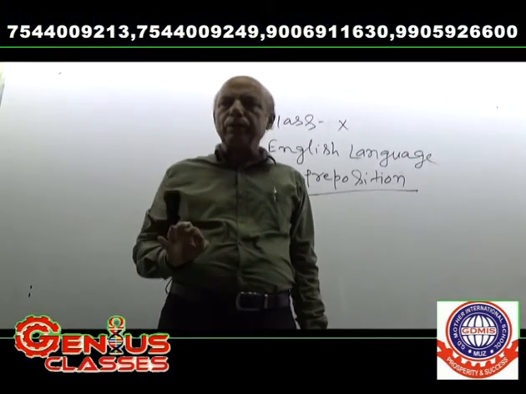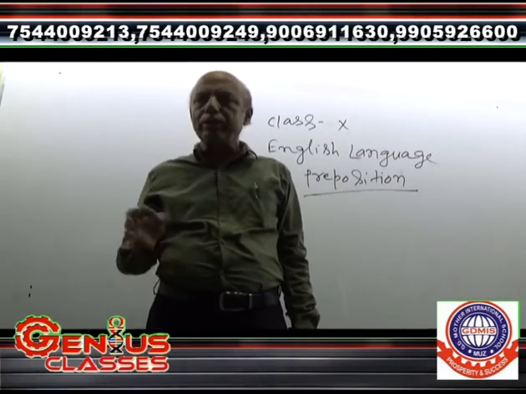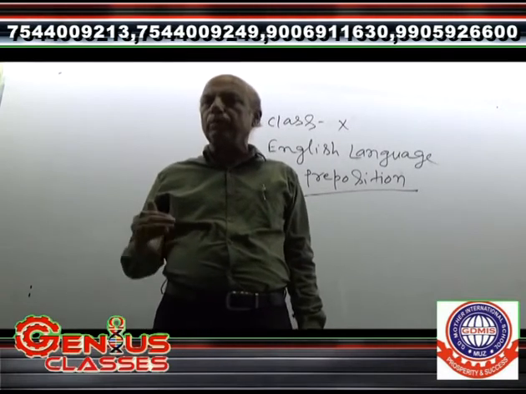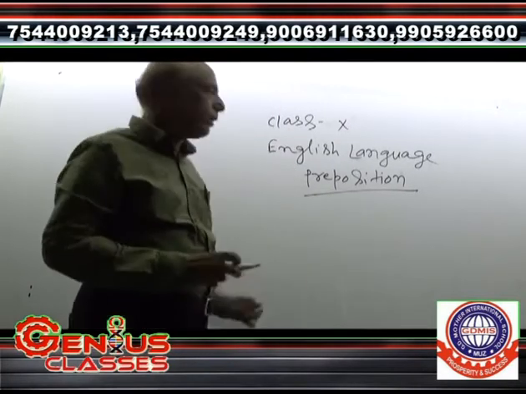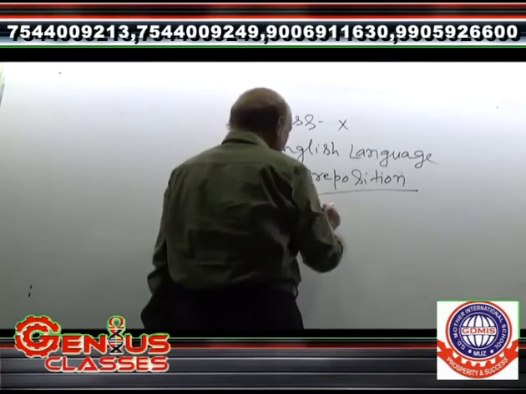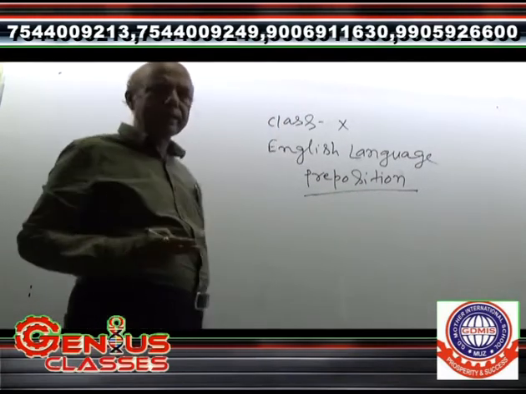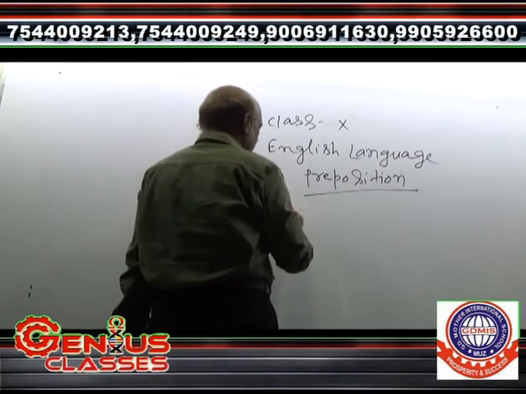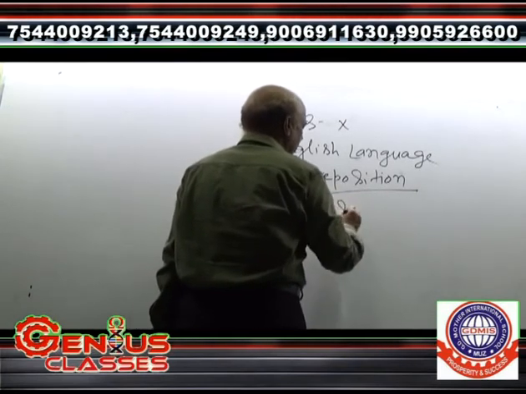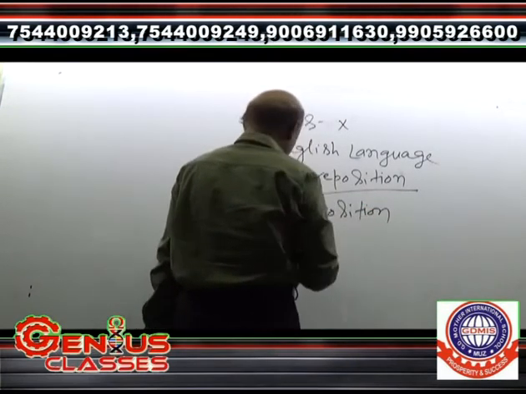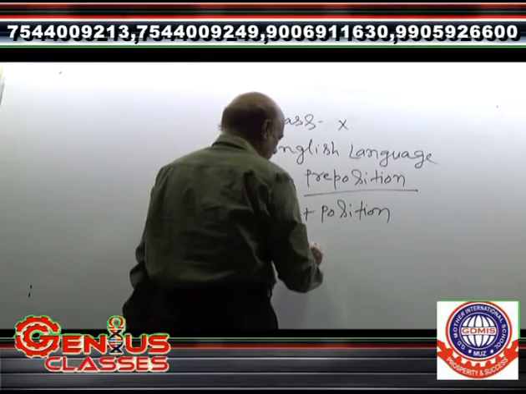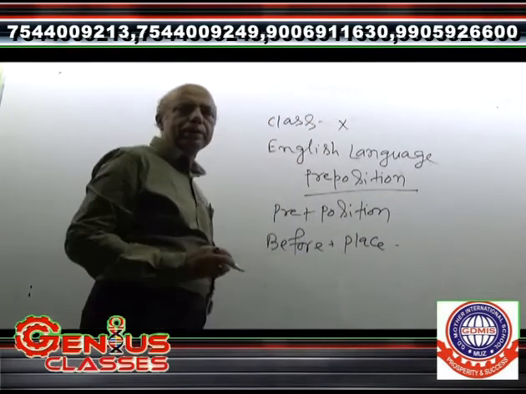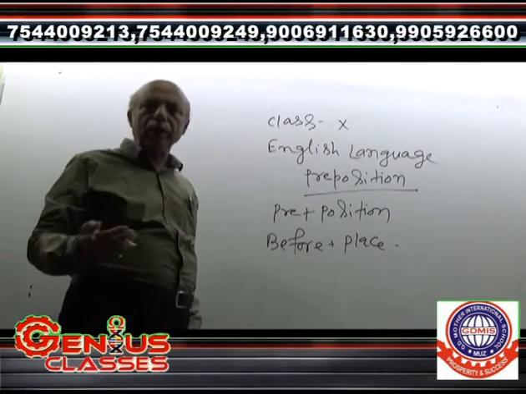A preposition is a word used before a noun or pronoun to show its relation to some other words in a sentence. It means a preposition is used before a noun and pronoun. The word breaks into two syllables: pre plus position. Pre means before, and position means place.